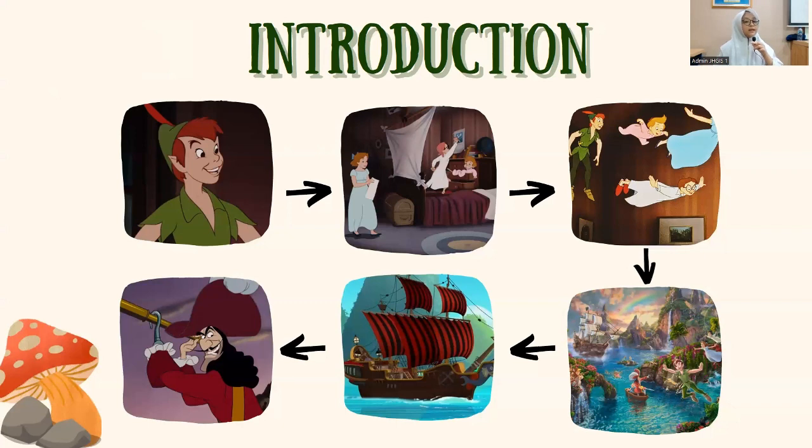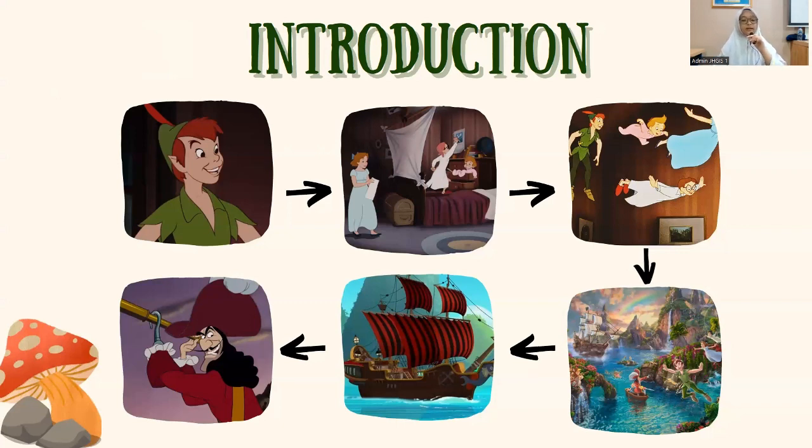Wendy, John, and Michael are so excited about where Peter lives and they want to go there. So Peter decides to teach them to fly, and after that they go to Neverland. They meet many fictional characters there. One day in Neverland, they go to a pirate ship. On the pirate ship, there's the main story of this.